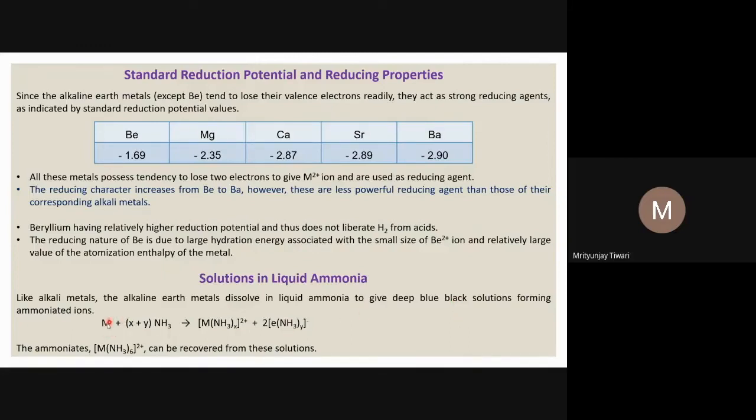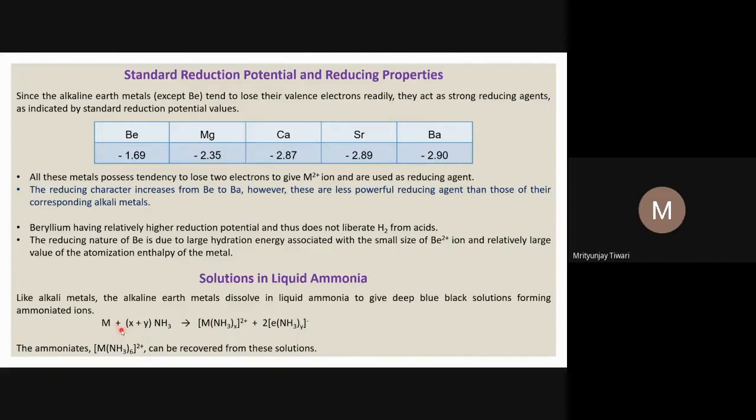When the alkaline earth metals react with liquid ammonia, note that ammonia is usually a gas; liquid ammonia means ammonia at high pressure and lower temperature. They form the ammoniated cation. This metal removes 2 electrons, whereas an alkali metal removes only 1.